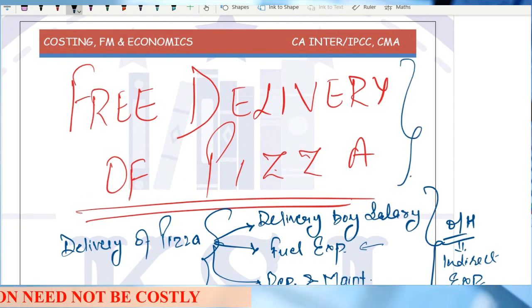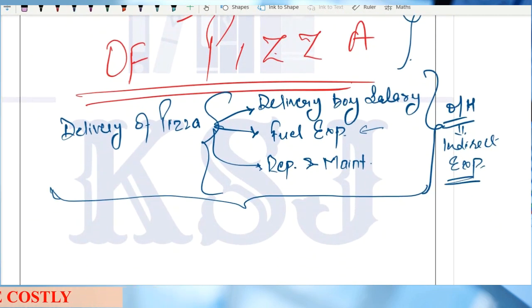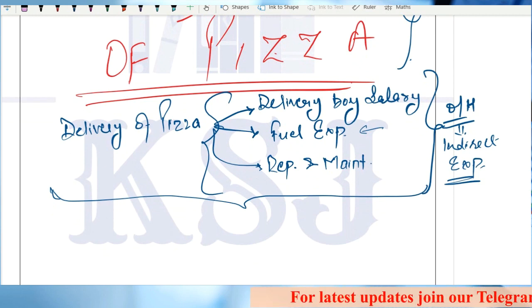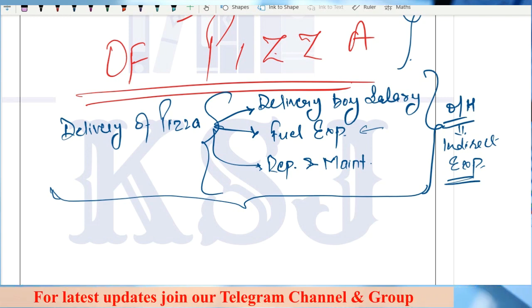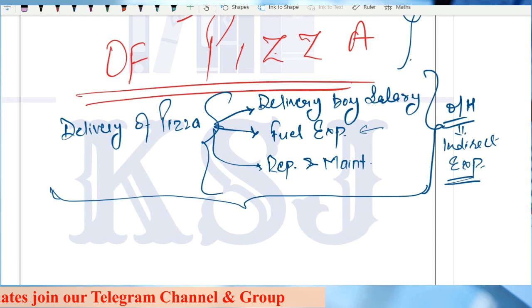In fact, no company is going to bear these expenses out of their pocket. They have to recover these expenses from their customer only. Only then they will be able to earn profits, right? If they are not able to recover their expenses, then how will they earn the profit? Their cost will go somewhere else, right?